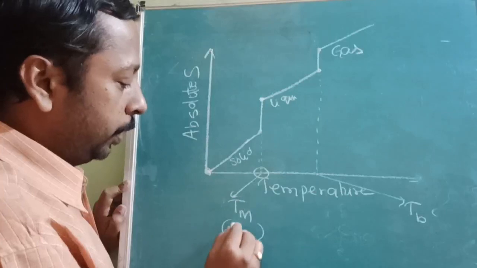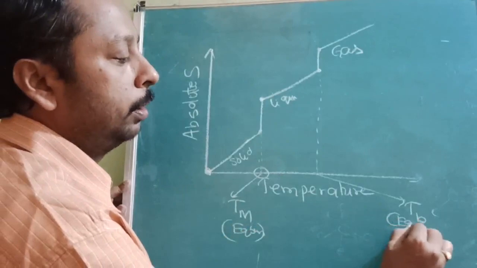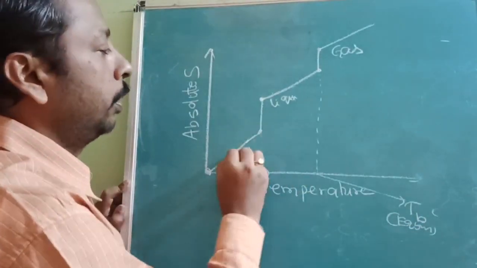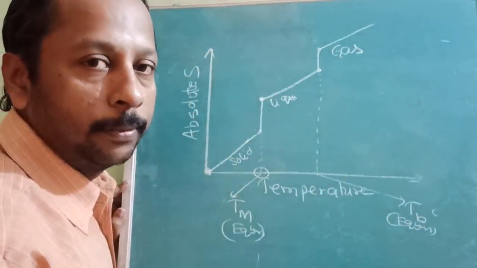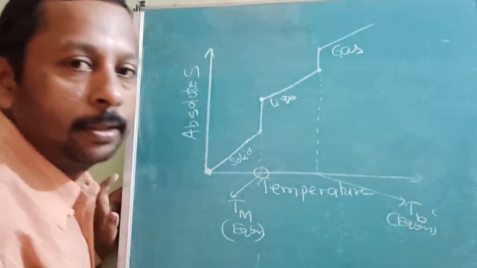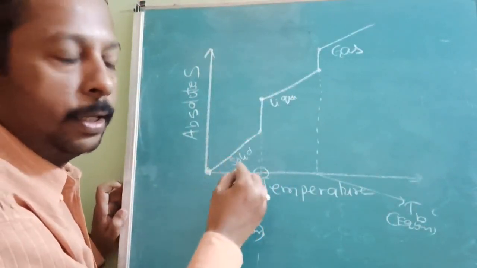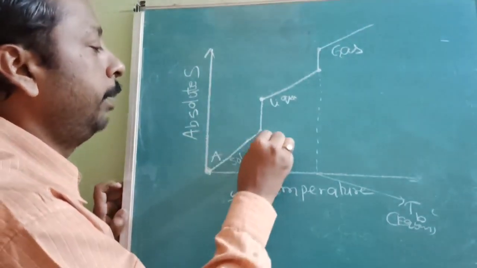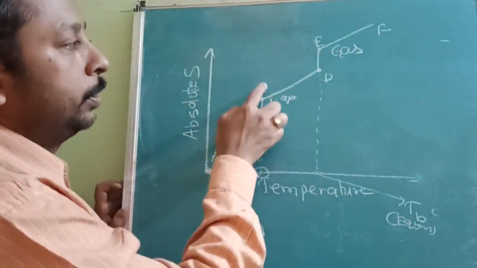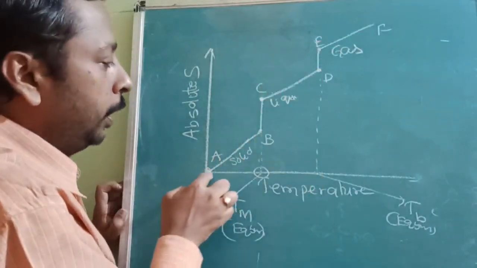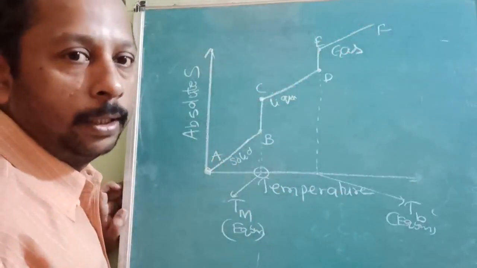Now here you should think that this is at equilibrium; there is no continuous variation. Here also at equilibrium. So solid, liquid, gas: this is the entropy variation with respect to temperature. For further explanation, I will take points A, B, C, D, E, F. Remember, B to C equilibrium, D to E equilibrium, A to B continuous variation, C to D continuous variation, E to F continuous variation.